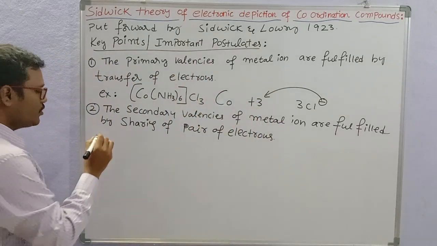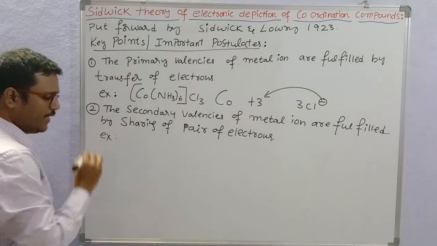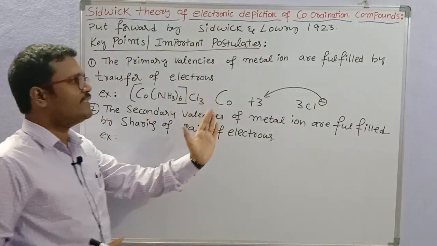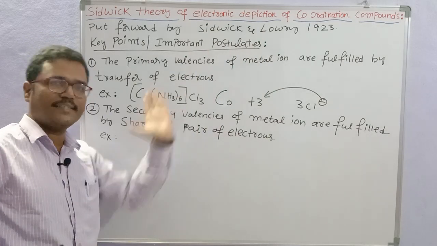We are going to take the same example here. The secondary valencies are fulfilled by the sharing of electrons, whereas the primary valencies are fulfilled by the transfer of electrons to the central metal.